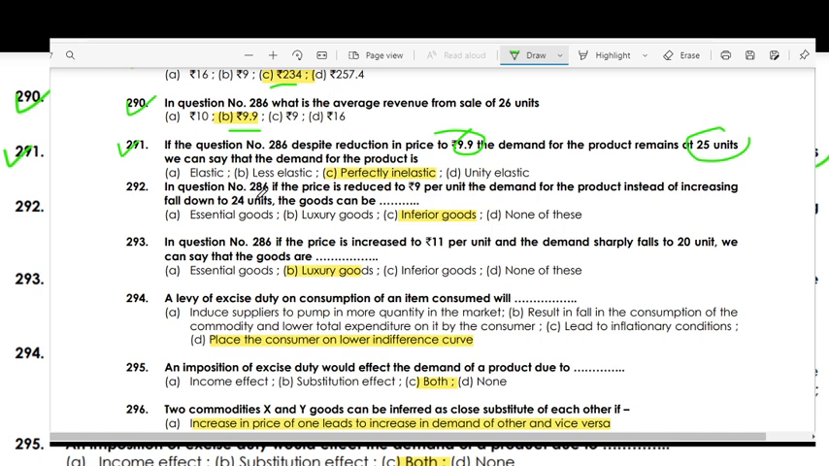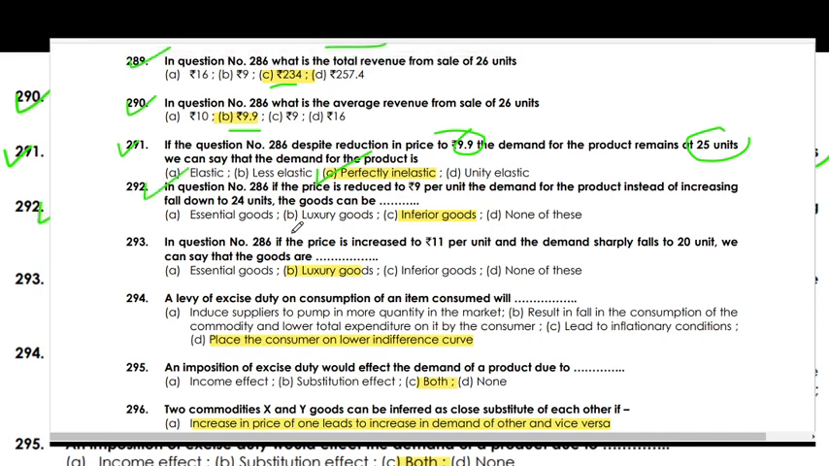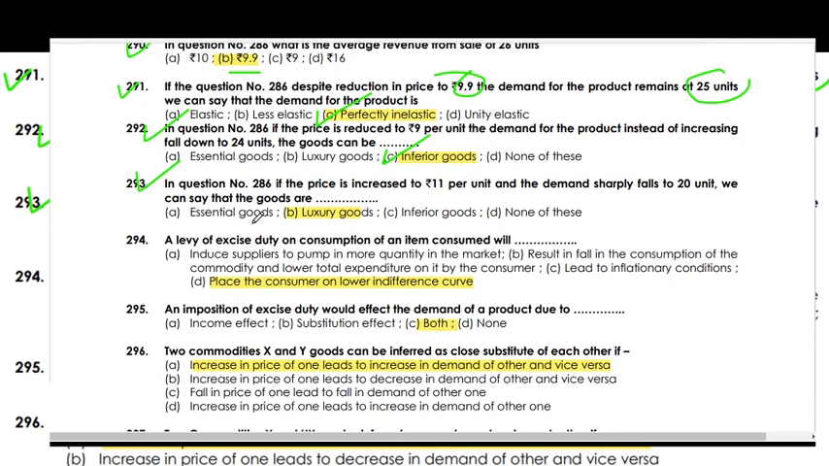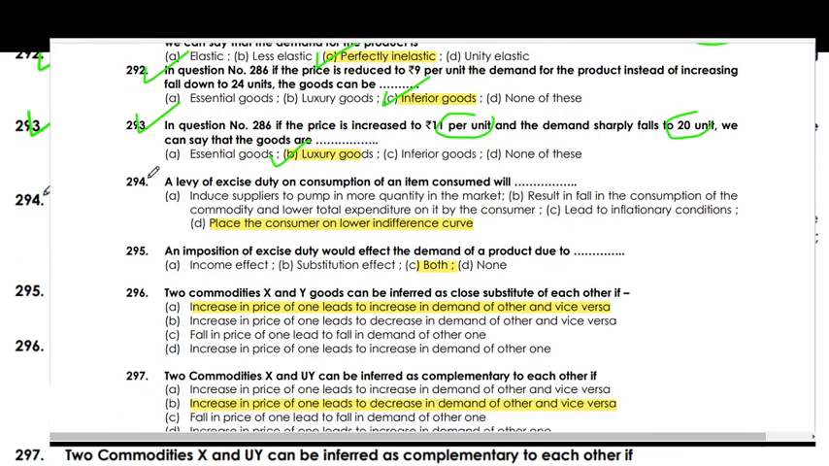In our question, despite the reduction in price to 9.9, the demand for the product remained 25 units. We can say that the demand for the product is perfectly inelastic. In our question, the price is reduced to 9 per unit, but the demand for the product, instead of increasing, falls down to 24 units. The goods can be inferior goods. In our question, the price is increased by 11 per unit and demand falls by 20 units. We can say that the goods are luxurious goods.